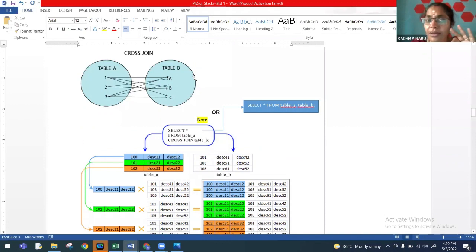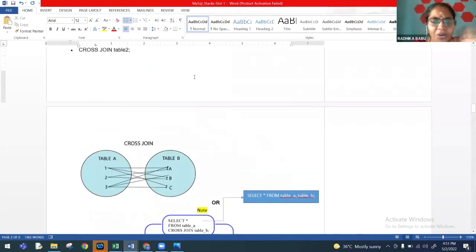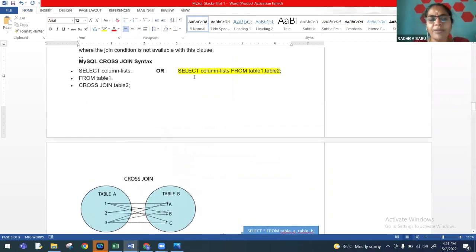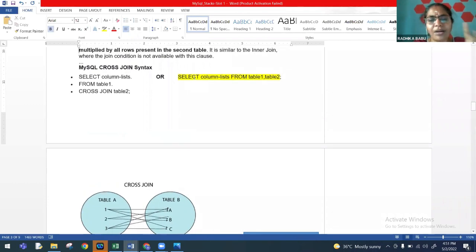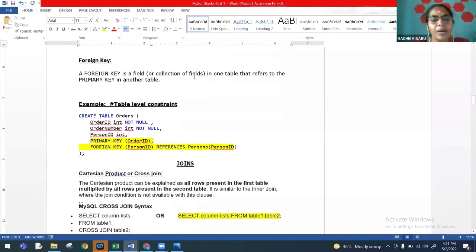There are other joints like inner join, outer join, right join, left join. So many concepts are there. Anyway, those things are not in the syllabus. What we have in the syllabus is only 3 things: natural join, equi-join, and we generally term the third join to be a Cartesian product, which is otherwise called cross join.